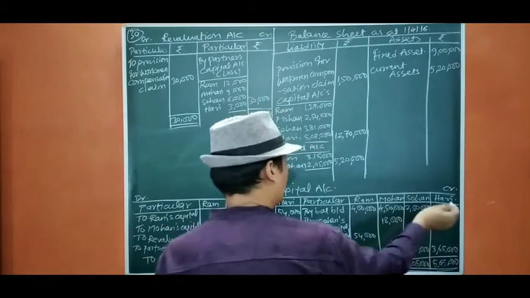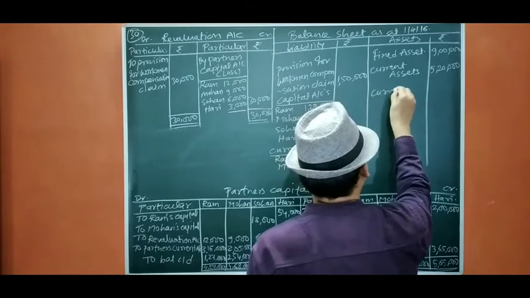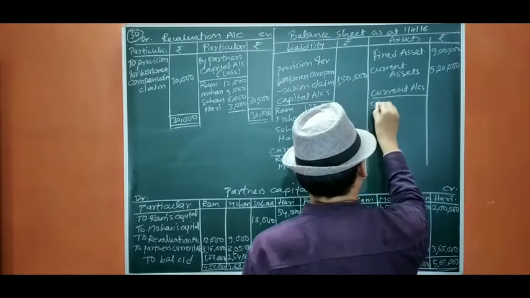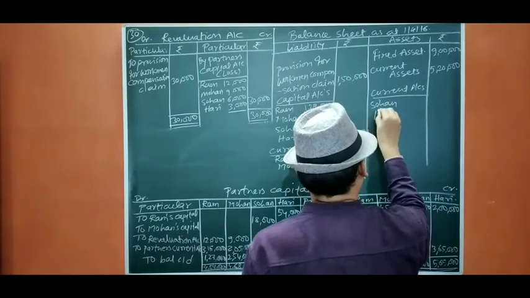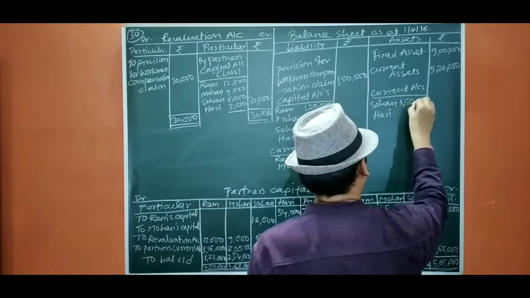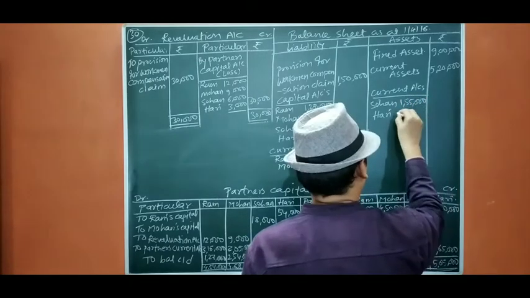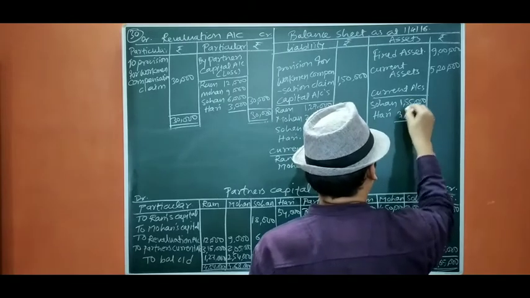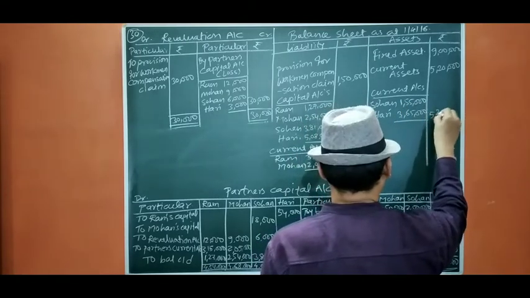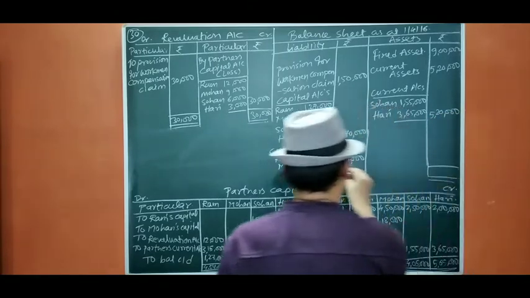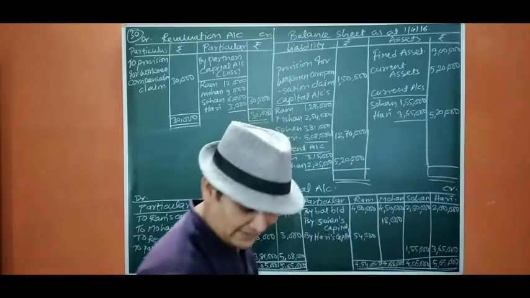Now the current accounts of Sohan and Hari will be written on the asset side: 1,55,000 and 3,65,000. So it is going to be 5,20,000. Okay, so the total should be the same.